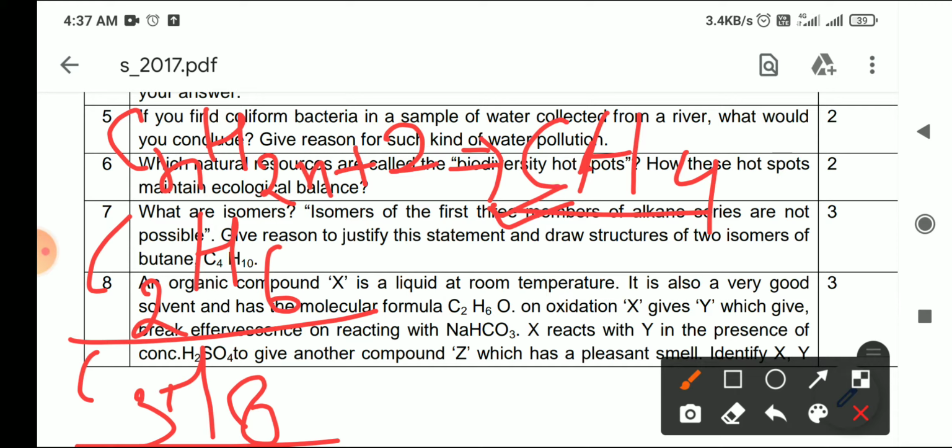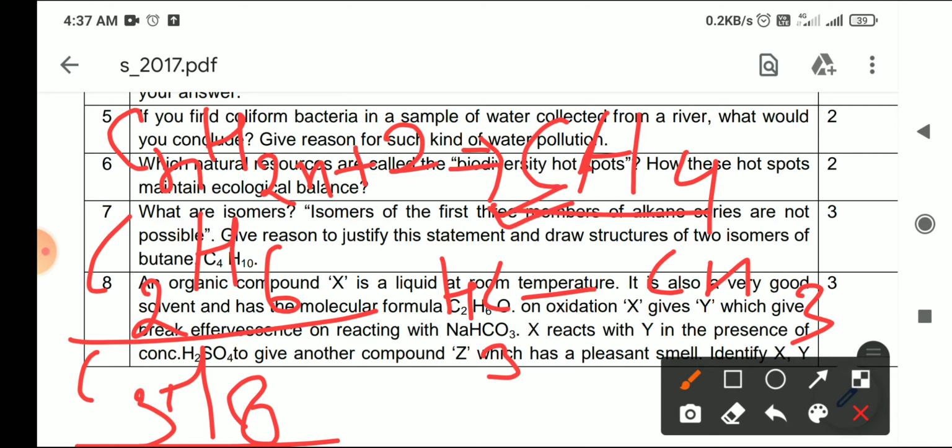Now come to C2H6. In C2H6 there are only two carbon atoms. It means we can join the two carbons in this manner only, CH3-CH3. Now there is no other way to make a different type of compound, so it will be CH3-CH3 only. Another structure is not possible.